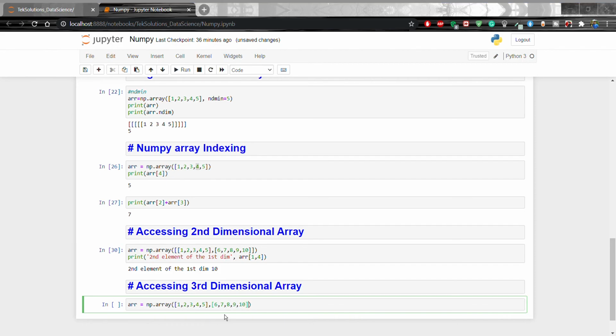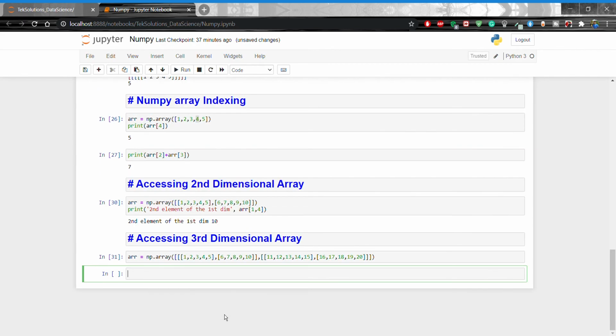This closes, this closes, comma, then [11, 12, 13, 14, 15], [16, 17, 18, 19, 20]. This is a three-dimensional array.